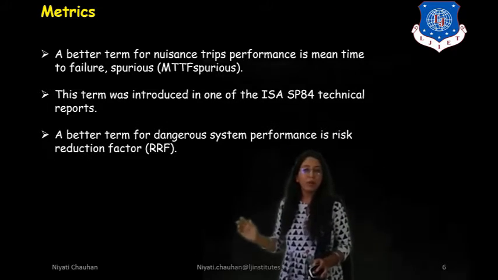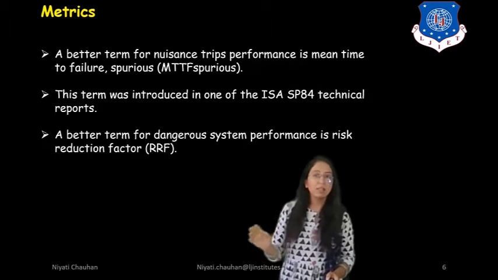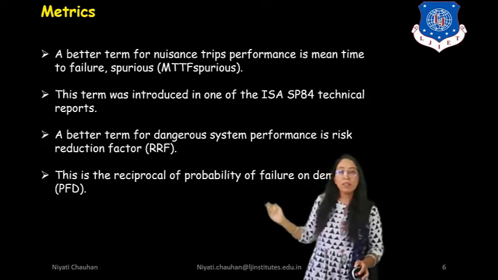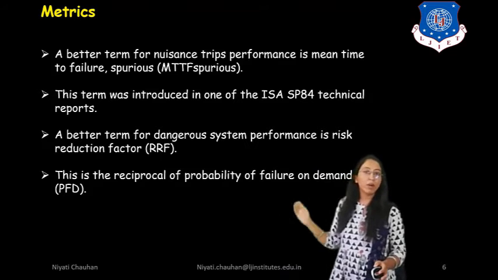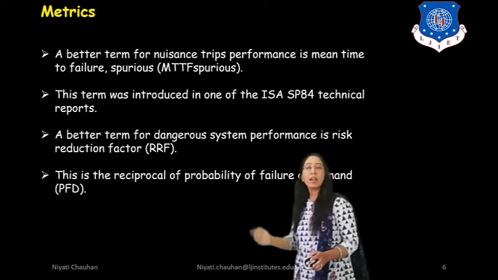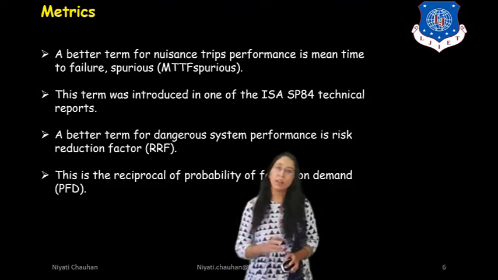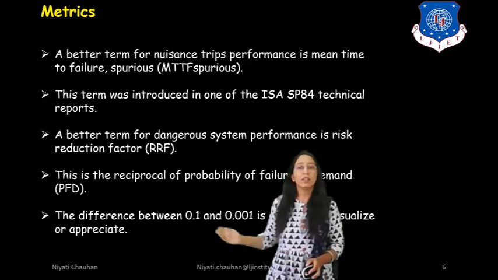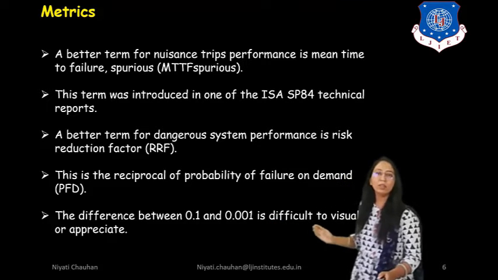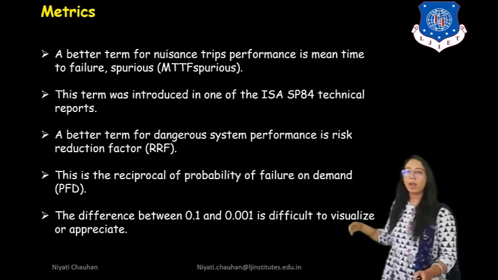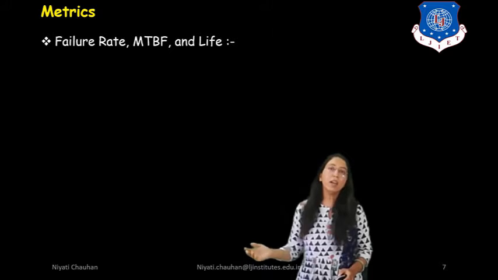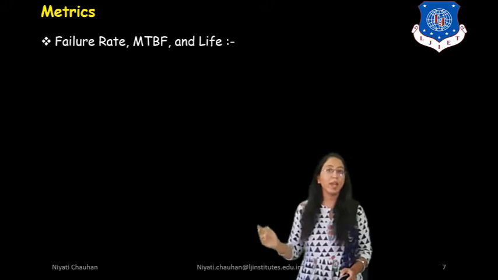A better term for dangerous system performance is risk reduction factor, RRF. This is the reciprocal of the probability of failure on demand, PFD. We know that RRF and PFD are reciprocals. The difference between 0.1 and 0.001 is difficult to visualize or appreciate. Then next, failure rate, MTBF and life.